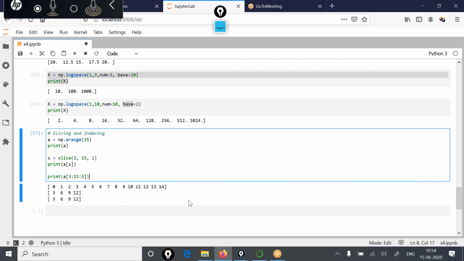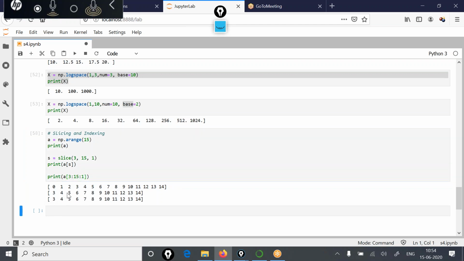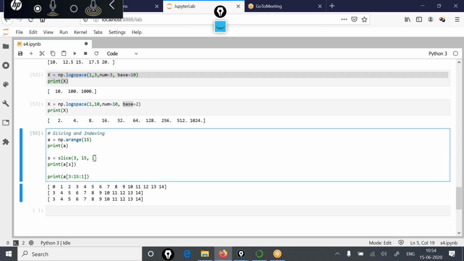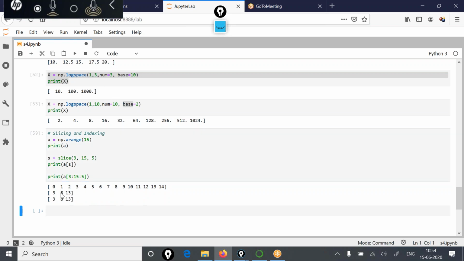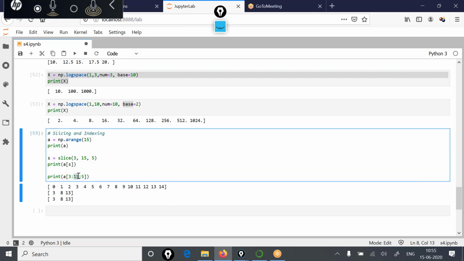let's say 1, you'll see now you are getting all the values from 3 to 14. Why? Because the step size you have mentioned is 1. And if I make it 5, see how the output gets changed. The step size becomes 5: 3, then 8, then 8 plus 5 is 13, but not 15, which is not inclusive. So before that the array will terminate.